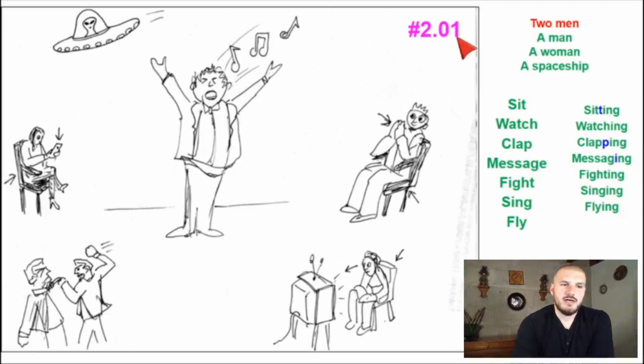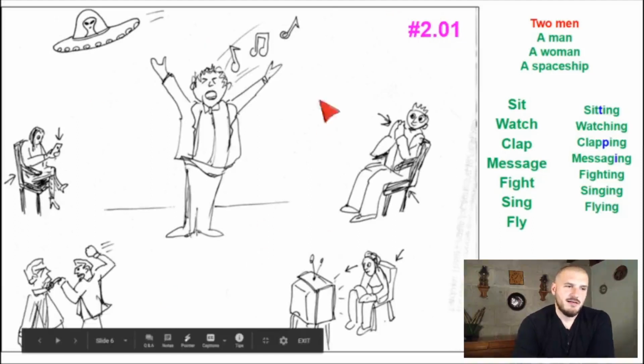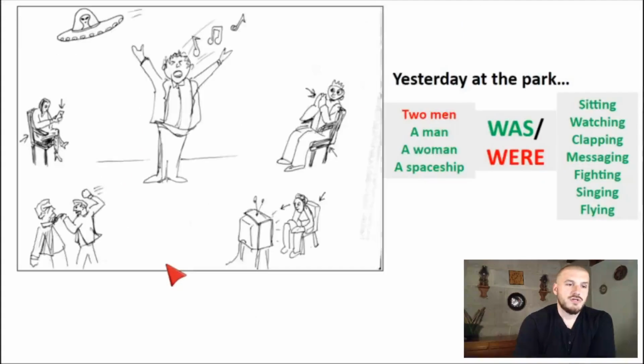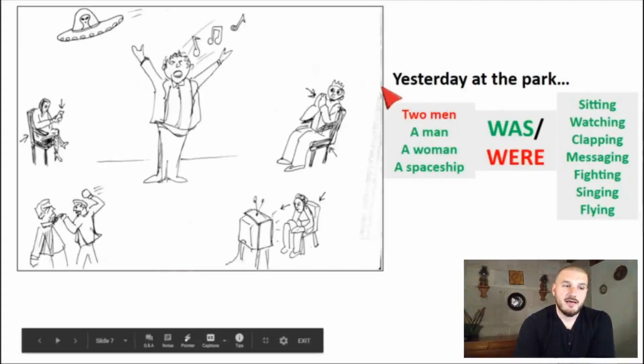In class 201, we looked at this. Describimos qué está pasando en el parque ahorita mismo, right? So we could say, for example, a man is singing in the present continuous. So now, vamos a imaginar, we're going to imagine that this was yesterday, okay? Vamos a imaginar que esto fue ayer.